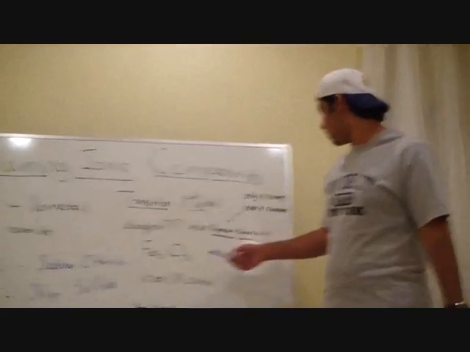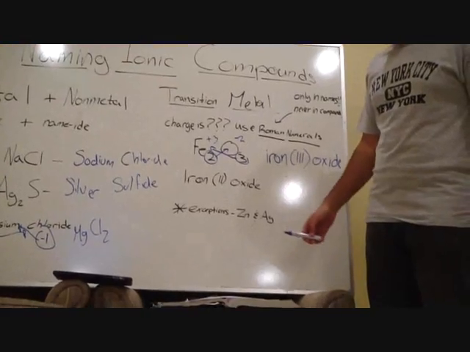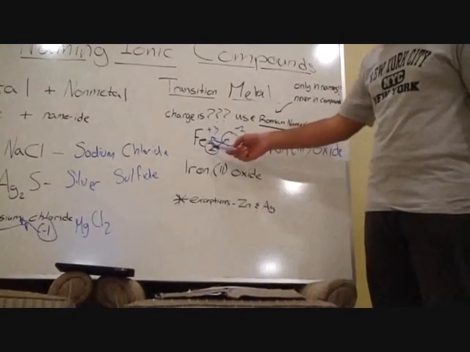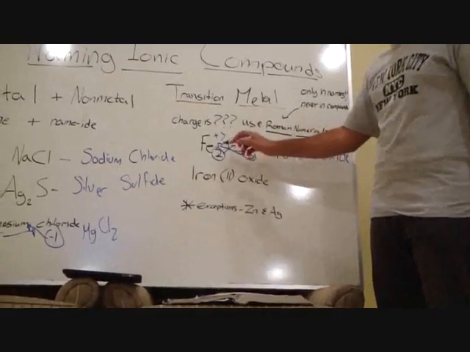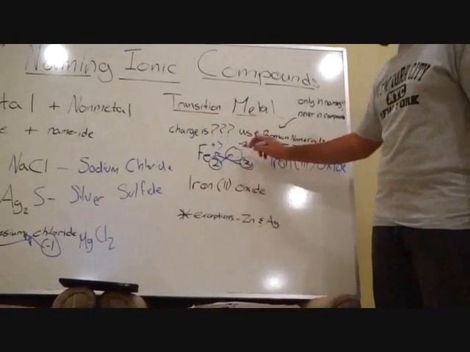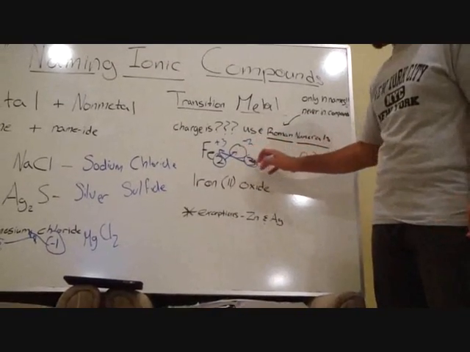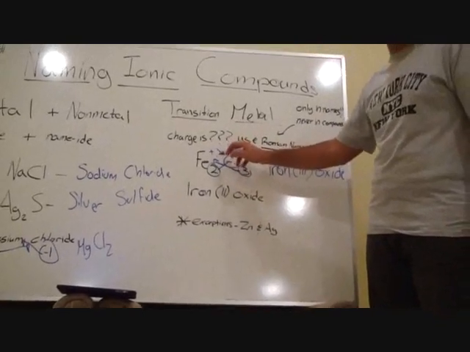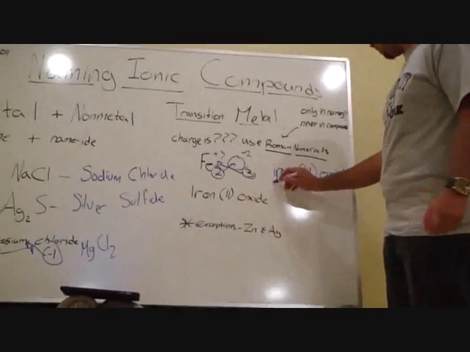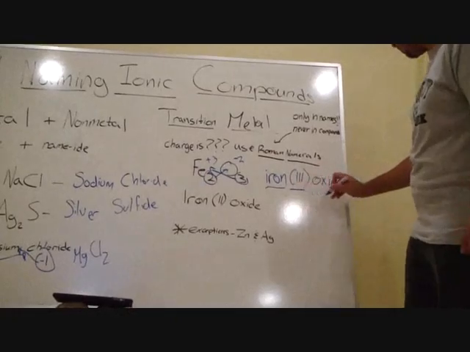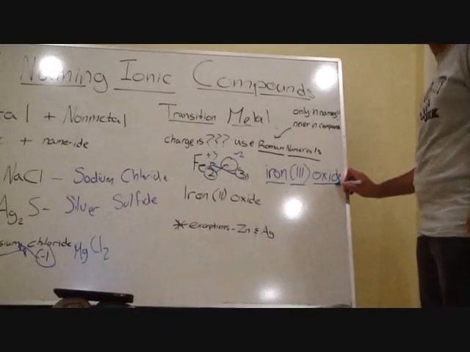We use Roman numerals. So we have to figure out the charge of Fe. We do our cross idea, and this becomes -2, and this becomes +3. And the answer is iron(III) oxide.